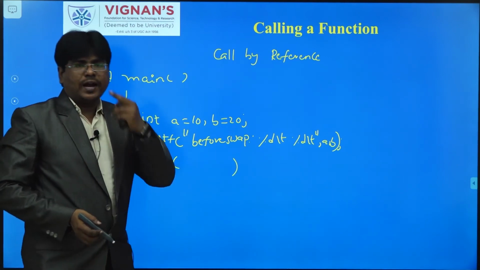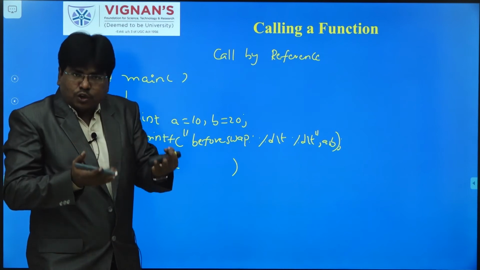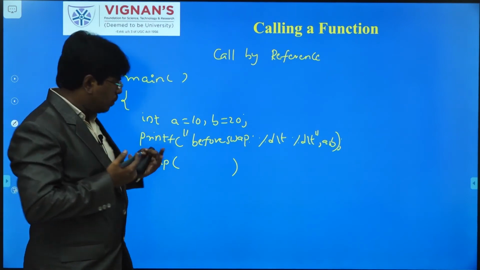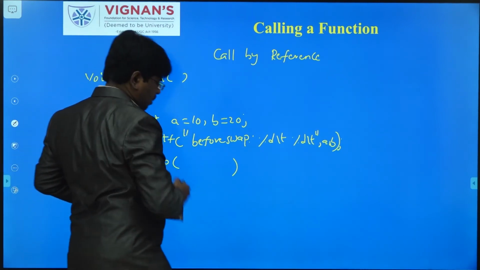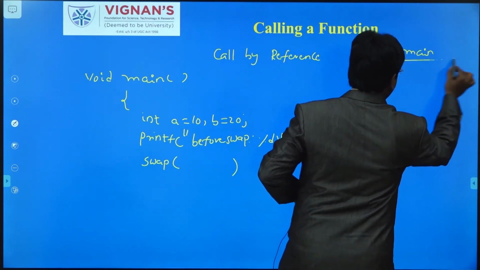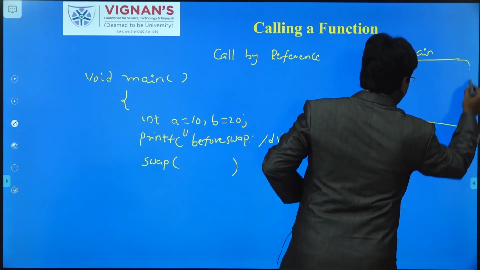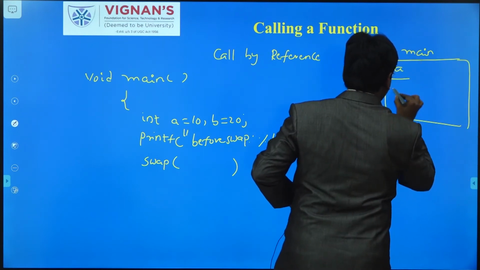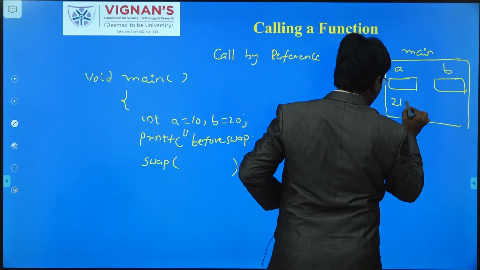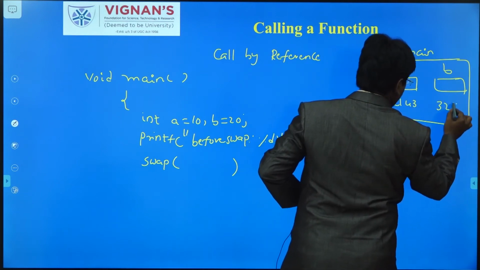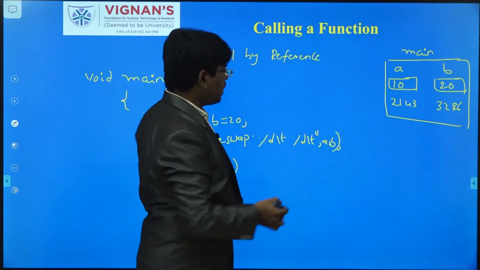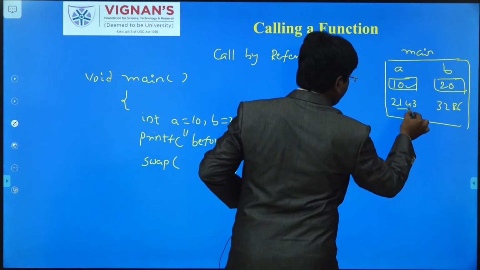In call by address, instead of passing the values from one function to another, we pass the addresses of those variables. For example, consider the memory allocation for the main function. Tell me, what is the memory allocation for the main function, friends? Memory is allocated to a and to b. Consider the memory addresses are 2143 and 3286. The values are 10 and 20. These are the addresses and these are the values located at the addresses.